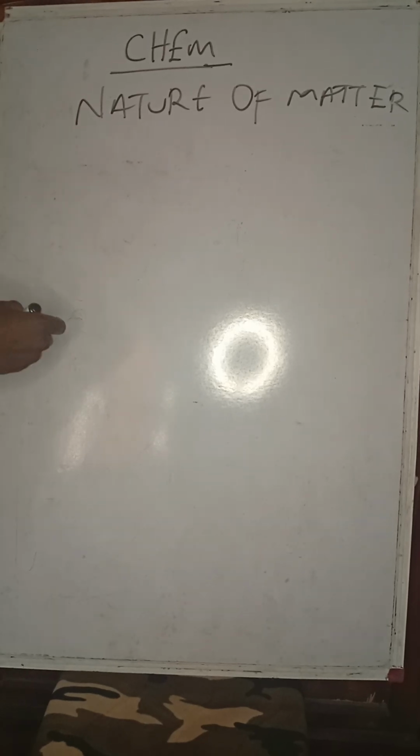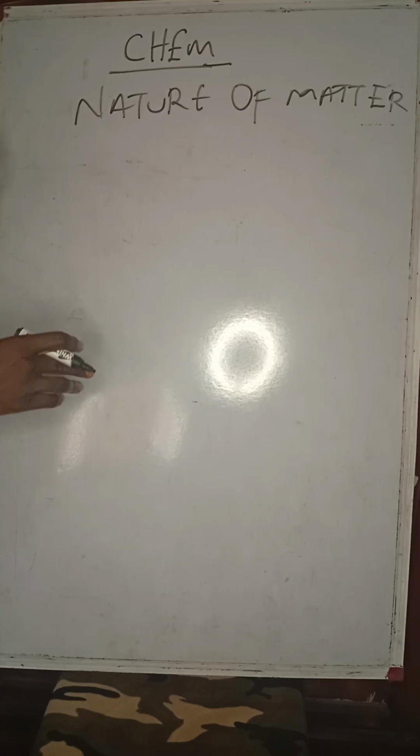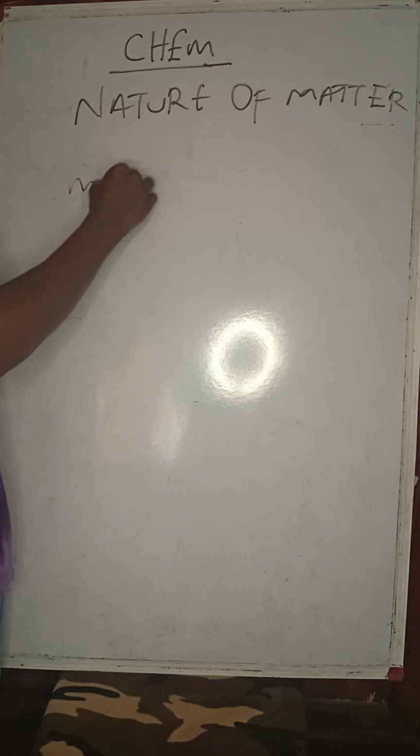All right. Looking at the nature of matter, we're going to look at matter and the chemistry behind matter. Now, first of all, what is chemistry? Chemistry is the study of the properties, nature, characteristics, and structure of matter. That's what we do in chemistry. And matter is any substance, please take note, matter is any substance that has mass.